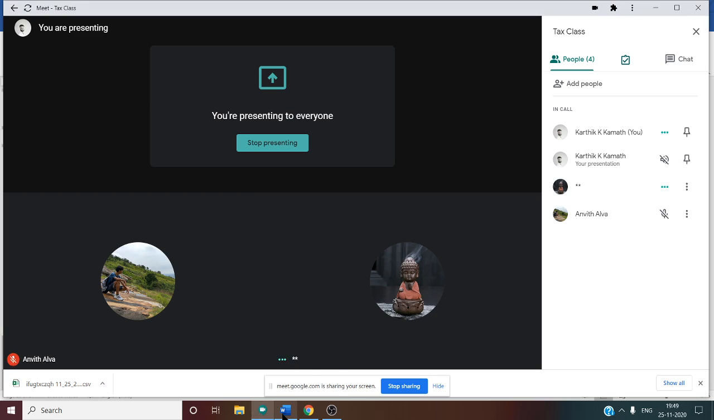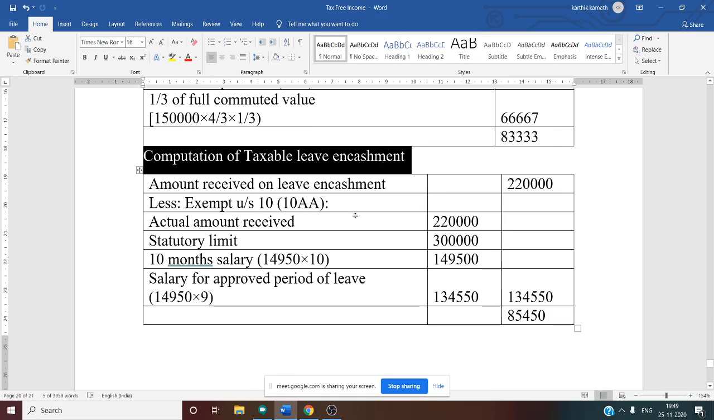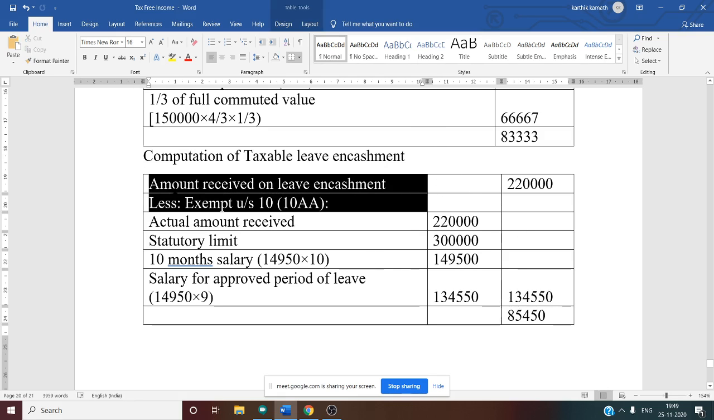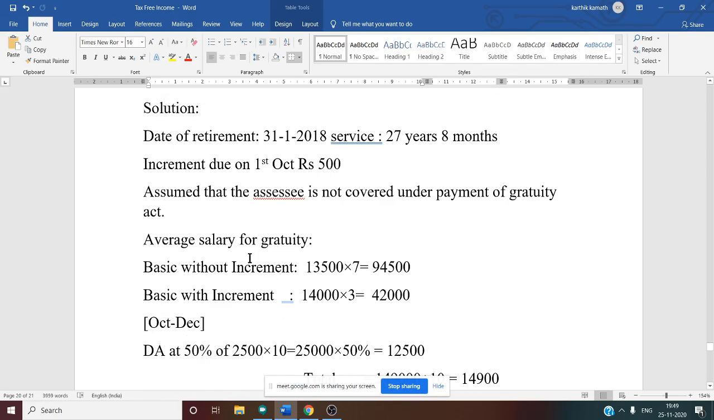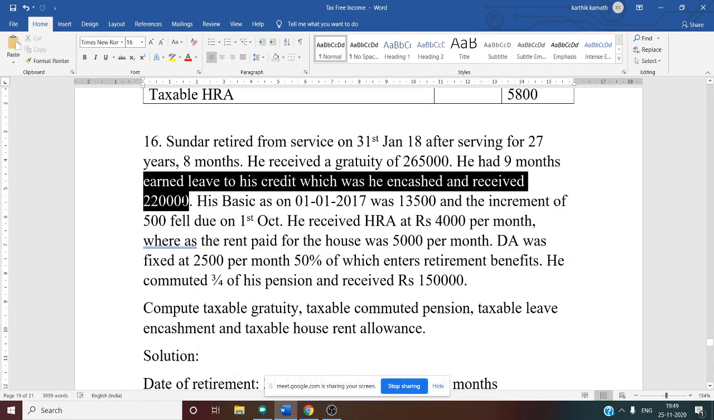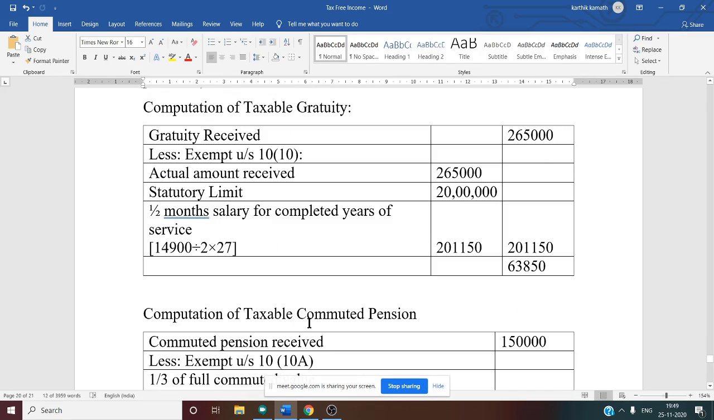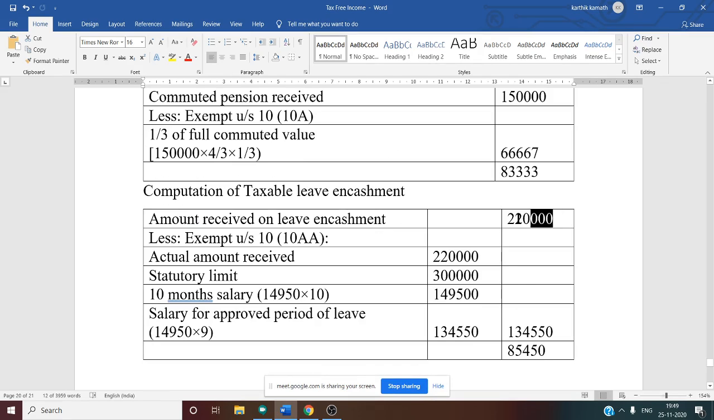Okay. So now we have completed two parts. Now two more parts are remaining. That is computation of taxable leave encashment. So again we have to do the format: 3 columns, particulars and 2 amount columns. Amount received on leave encashment. Where is it given? Once again we have to see the question. See this, here they have mentioned. What was his amount? 2,20,000 is the amount received on leave encashment, written in the outer column.